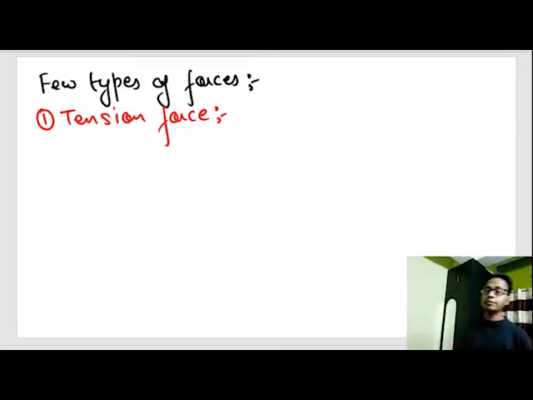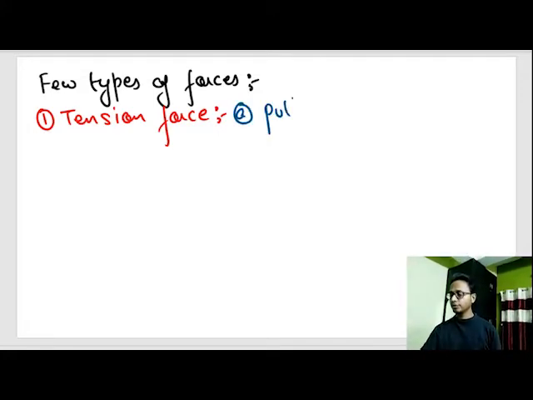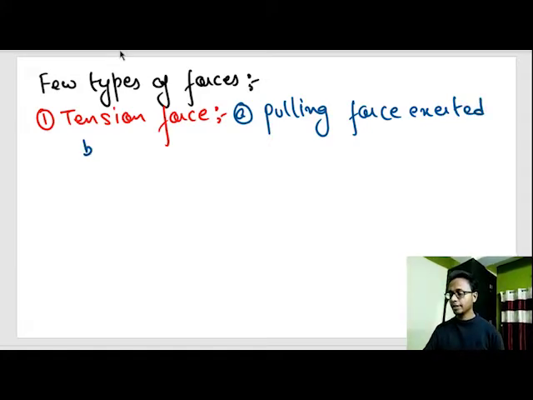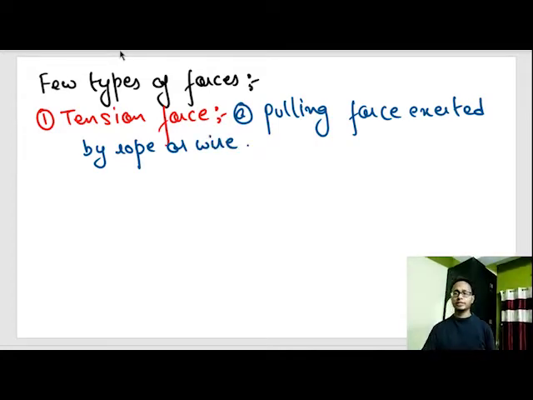Tension force is a pulling force exerted by a rope or wire. Pulling force exerted by a rope or wire is called tension force.